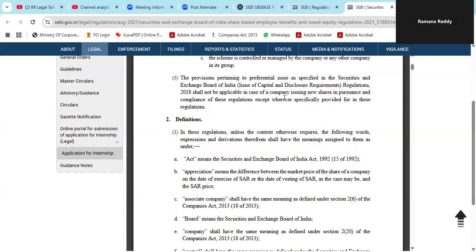Now we will come to the crucial part of definitions. You will be familiar with all the technical words so that it is easy to understand other chapters. So Act, here in these regulations, Act means the SEBI Act, the Securities and Exchange Board of India Act 1992. What is appreciation? In so many places we talk about appreciation. Appreciation means the difference between the market price of the shares of the company on the date of exercise. Here we will come to know the technical words.